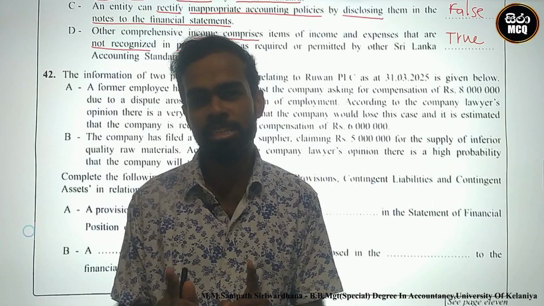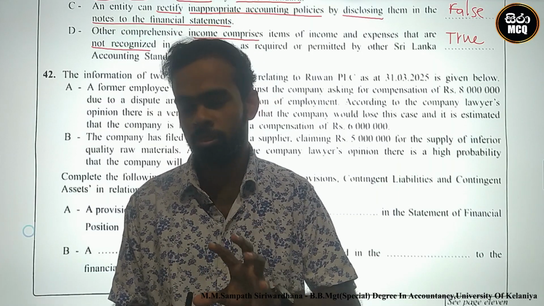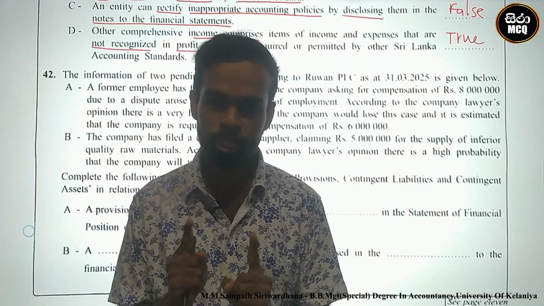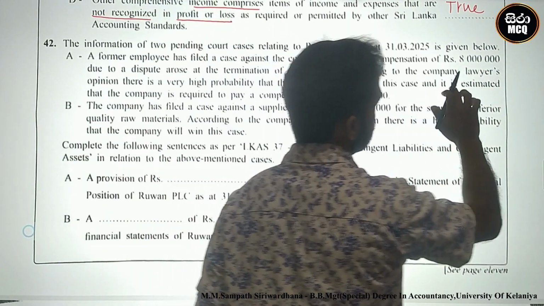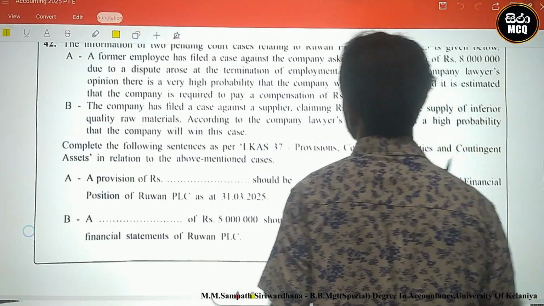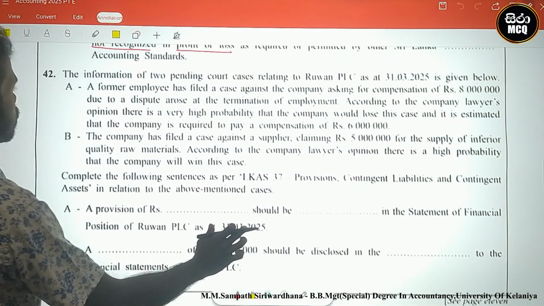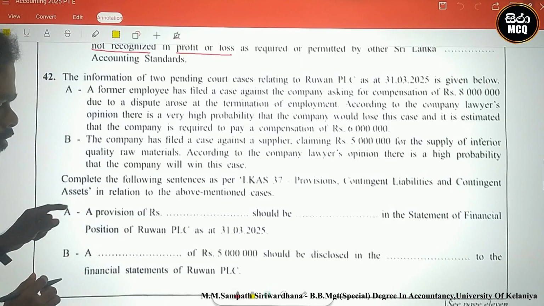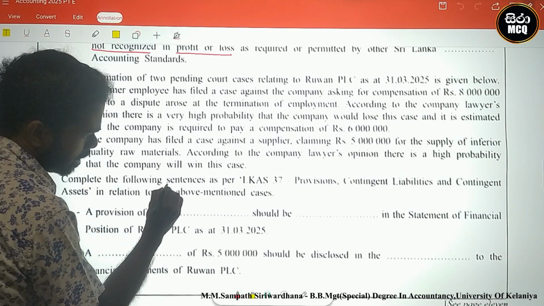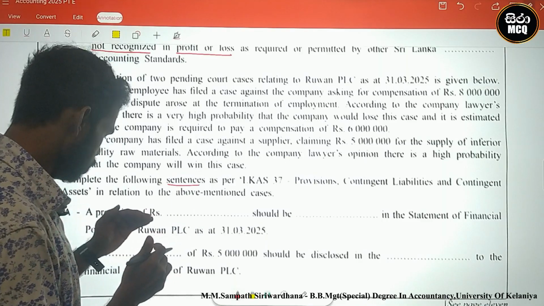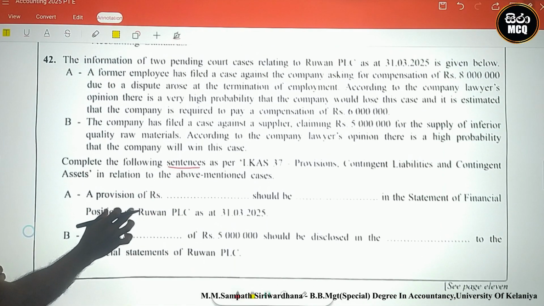Today we discuss the Advanced Level A-level accounting paper 2025, question number 42. This is related to the theory part. Look here, what is the requirement? The requirement is to complete the following sentences. There are two sentences there, A and B.